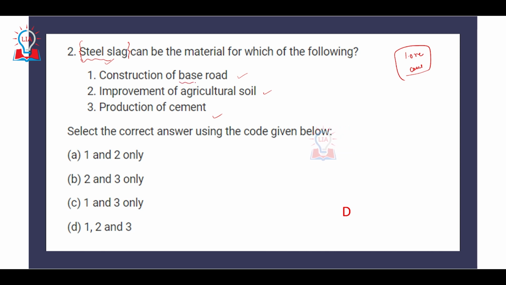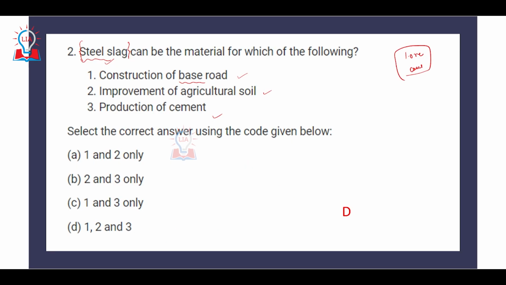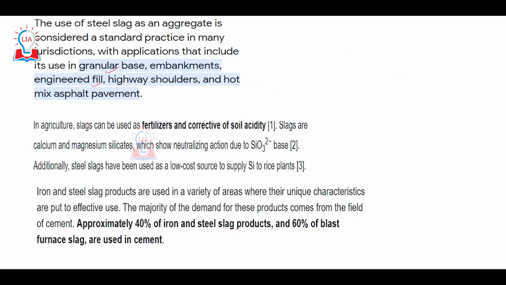It can be used for the construction of base roads because of its aggregate and granular nature. They are used for construction of embankments, engineered fills, highway shoulders, and hot mix asphalt pavement. If we talk about the improvement of agricultural soil, there also steel slag can be used, because steel slag can be used as a fertilizer and it helps in correcting soil acidity.